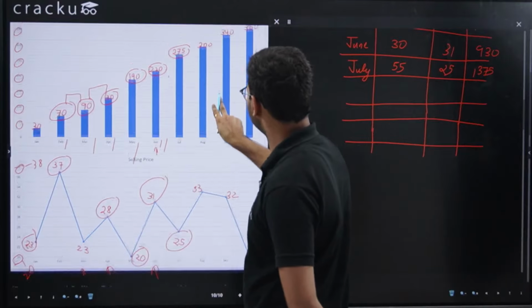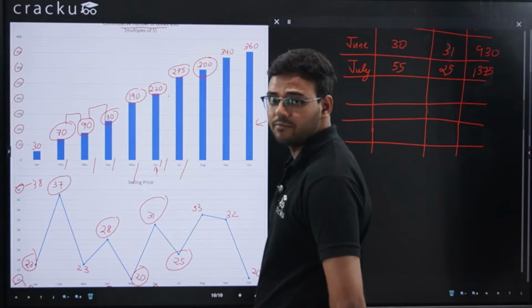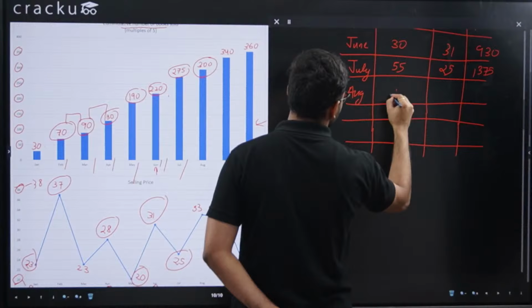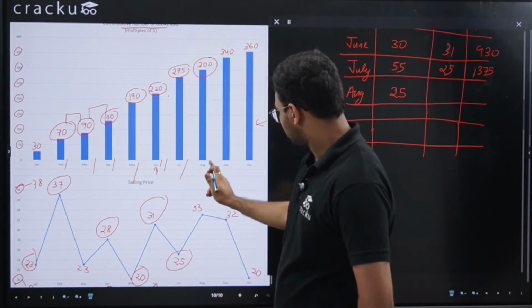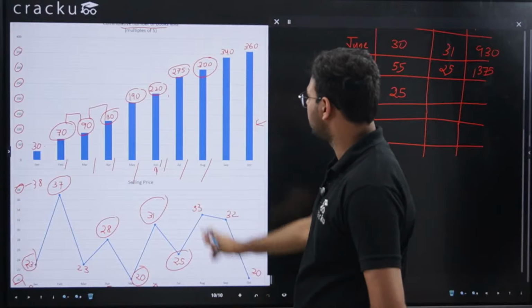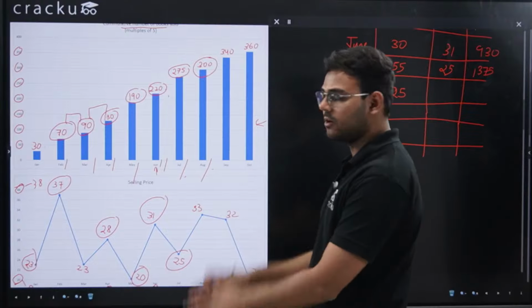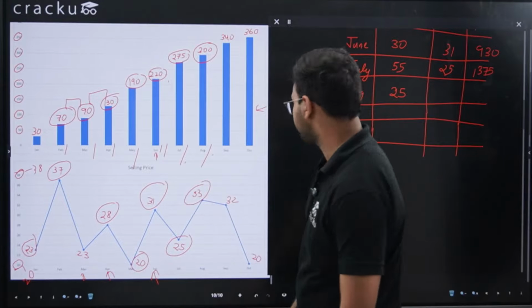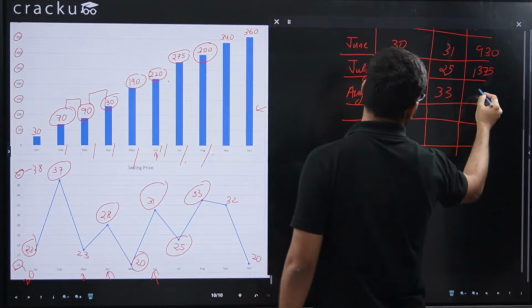Now let's say for August, up till August it is 300 and up till July 275. So in the month of August, 25 books must have been sold. So 25 books are sold separately in the month of August. And what is the price? The price in August is 33. So 25 into 33 is 825.